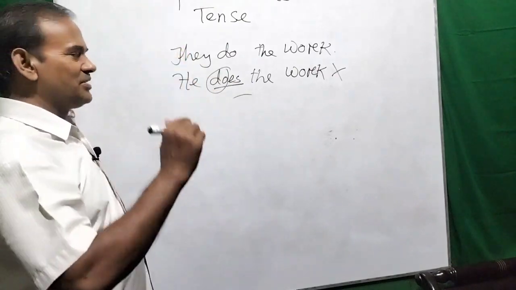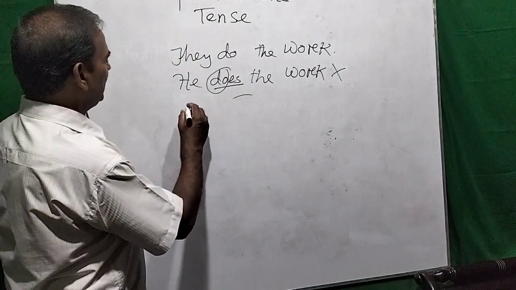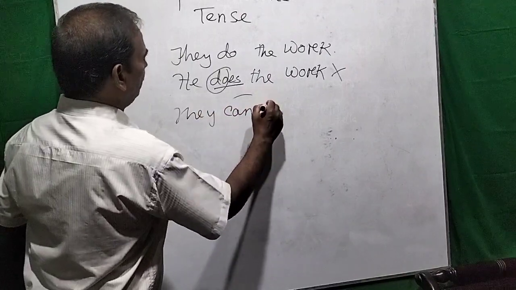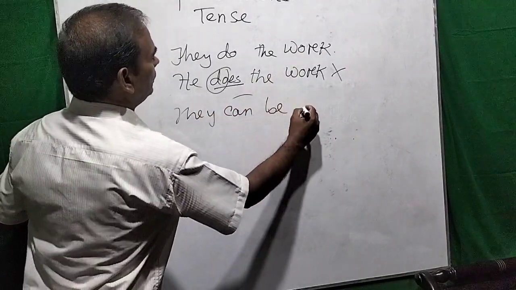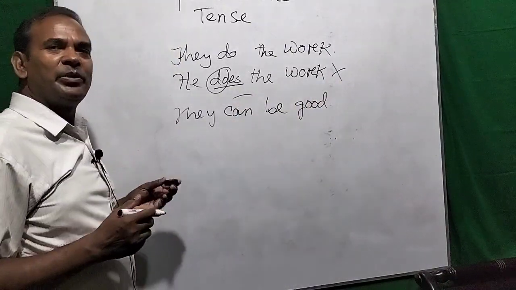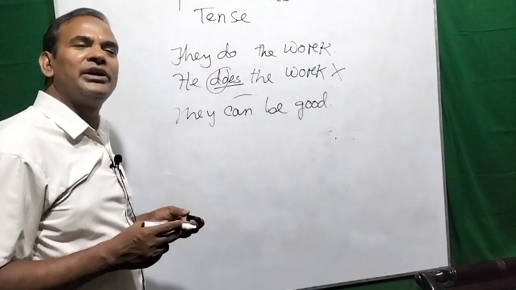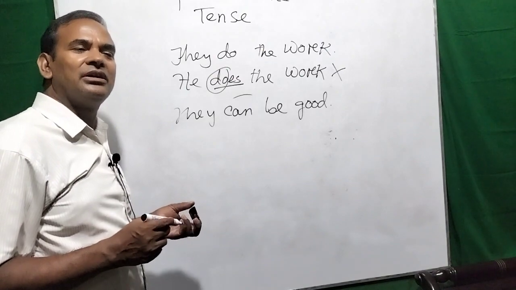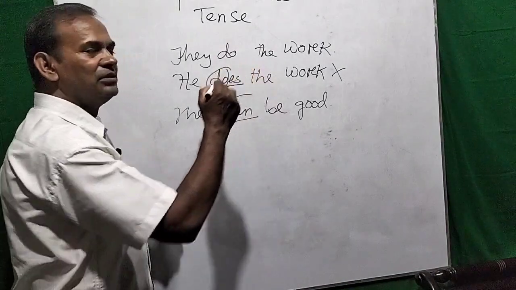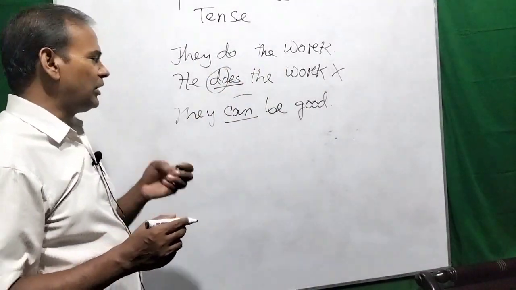There is no change. Okay. So if I say they can be good, they can be good. Or you can say he can be good, I can be good, everybody can be good. There is no change of can. So this is called modal auxiliary verb.